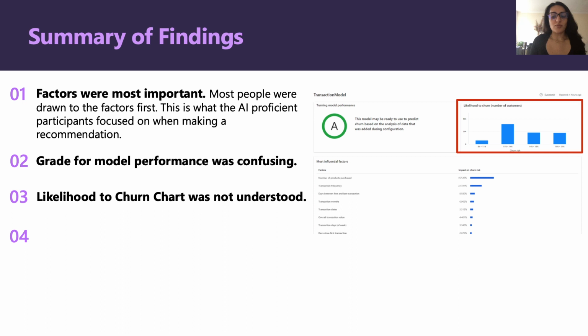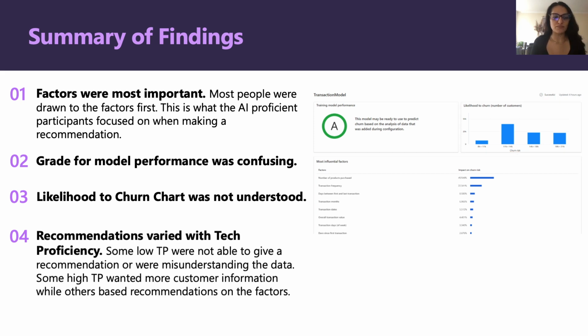And last, most participants did not interpret the chart indicating customer churn likelihood correctly. The lack of labeling seemed to be the biggest culprit here for misunderstanding, and many targeted a group with a smaller risk to churn simply because it had the most number of customers in that bin.